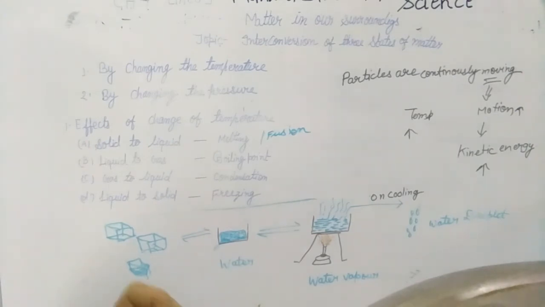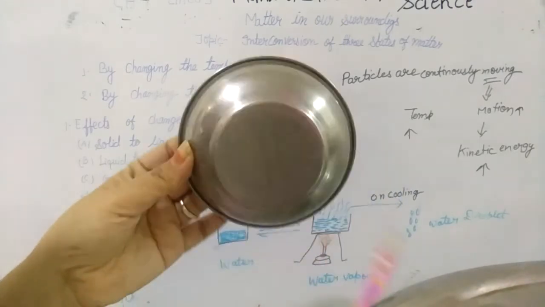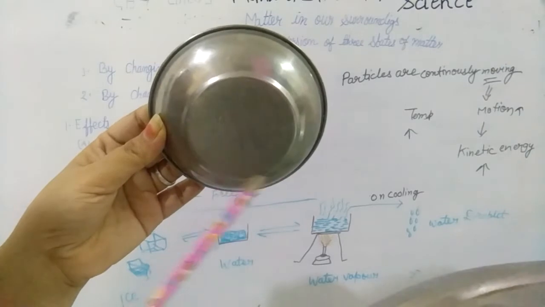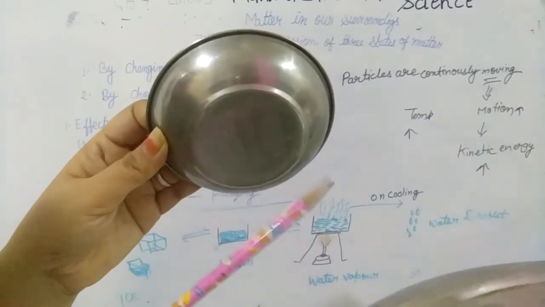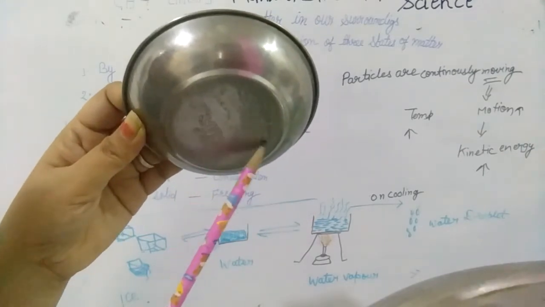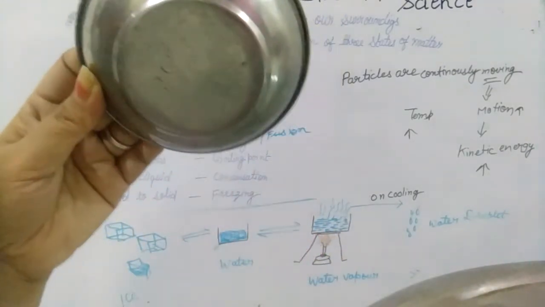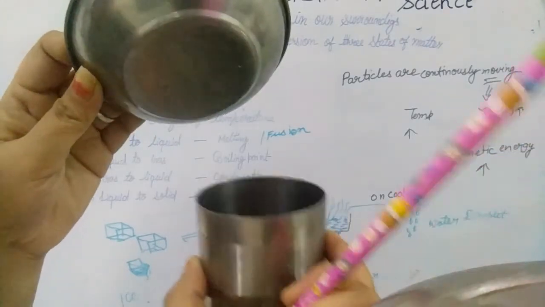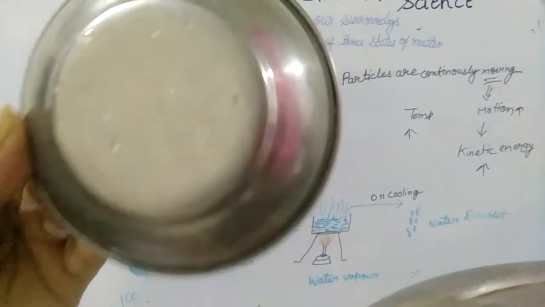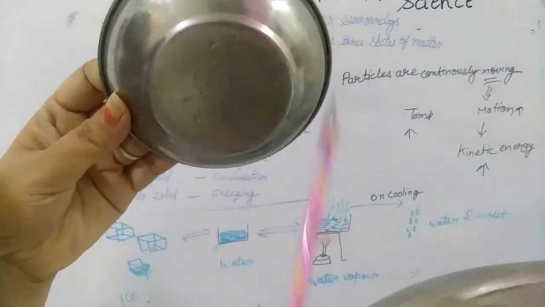It is the process in which a gas on cooling turns into liquid at a specific temperature. Hot air rises up, cools down and changes into vapor form, and when the vapors touch the surface of the container, they cool down and change into water droplets. You can see the water droplets from the hot water that I have kept and covered with the lid. The process is called condensation.